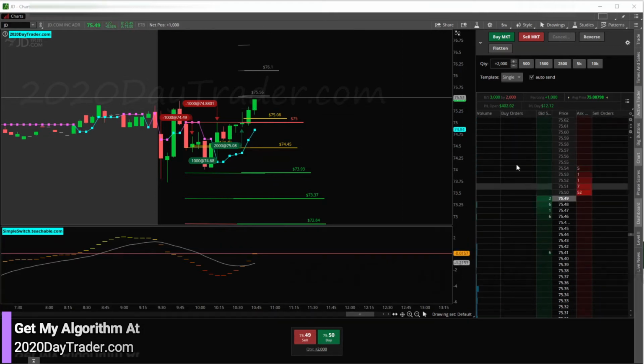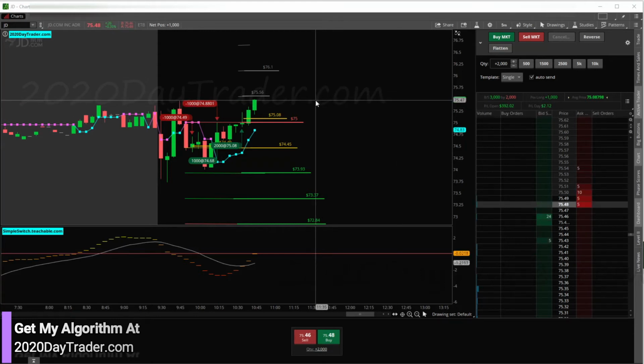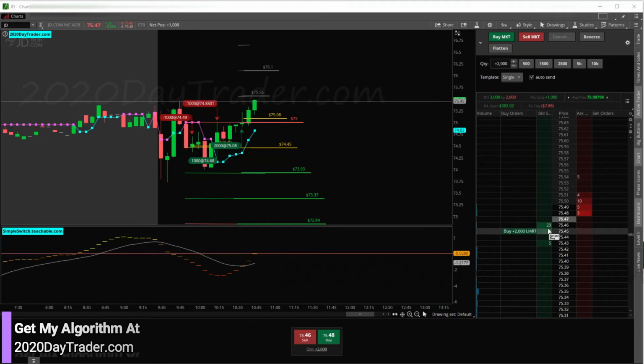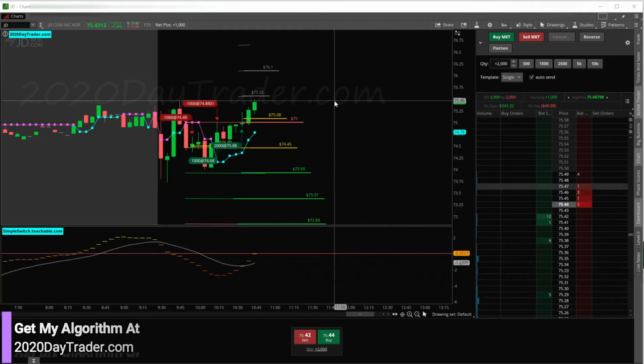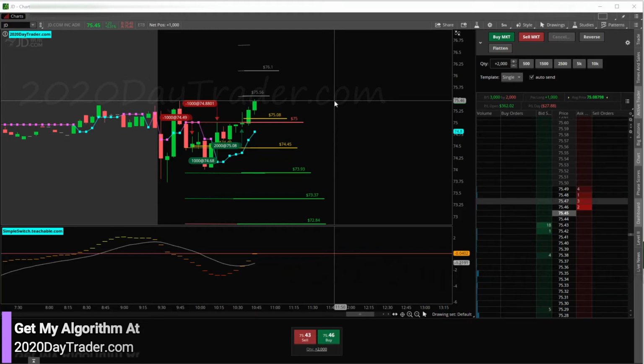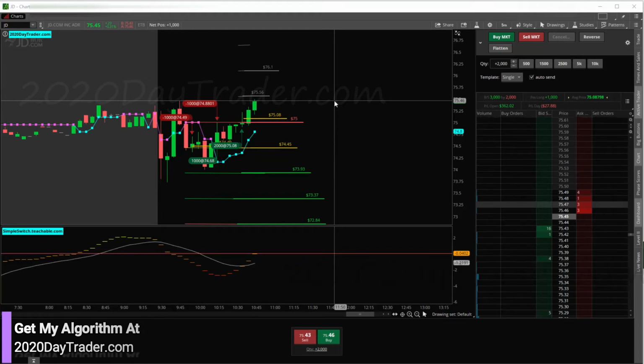All right, so here we are. Now we're in the profits, and we are just at the high of day area. Does it breach? Looks like we got enough buying to do it, but will it do it? Will it breach fast, or will it have this issue here? We've got 2.5 minutes for this candle to close, plenty of time to smash through, and also plenty of time to pull way back, right? So yeah, we'll keep an eye on this thing and see what we're going to do here.